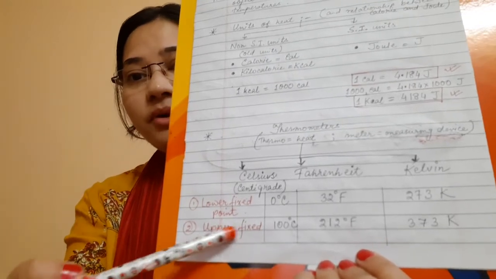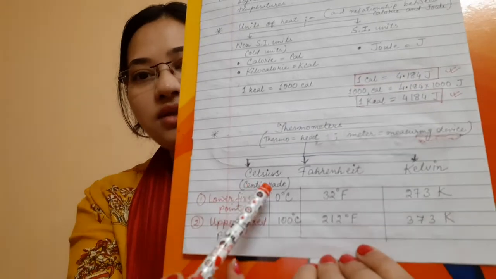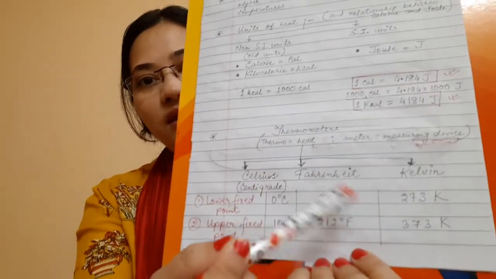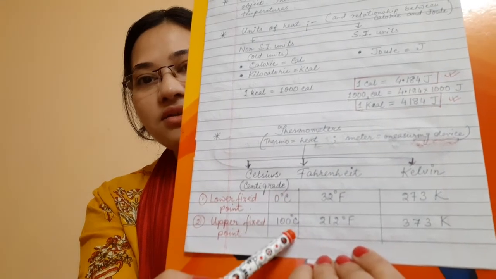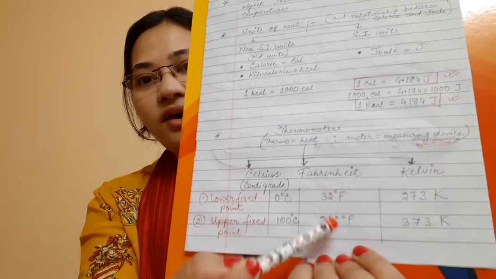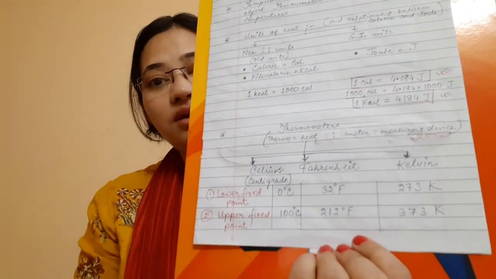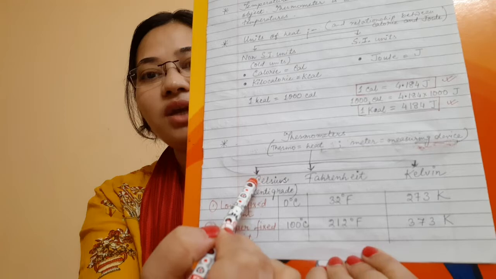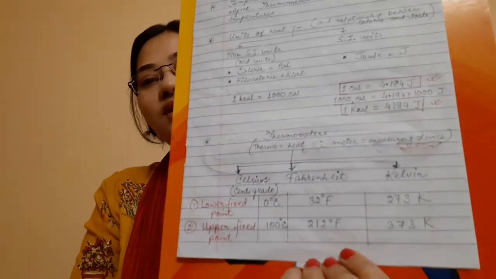And these are the upper fixed points, that means the maximum temperature that it can measure. So remember, centigrade or Celsius, Fahrenheit and Kelvin. In case of Celsius we write degree Celsius. In case of Fahrenheit we write degree Fahrenheit. And in case of Kelvin we write simply K, no degree. So these are names of the scientists. Mind you, Celsius, Fahrenheit, Kelvin. These are basically names of the scientists.